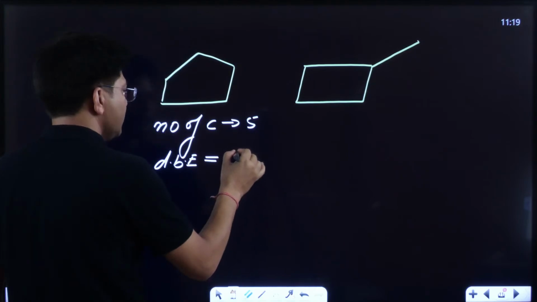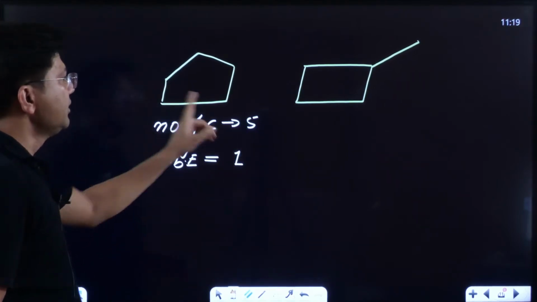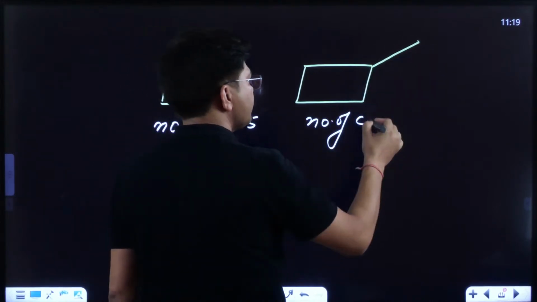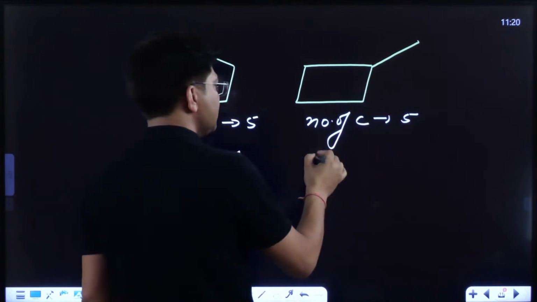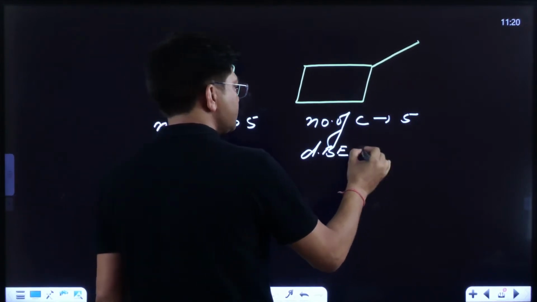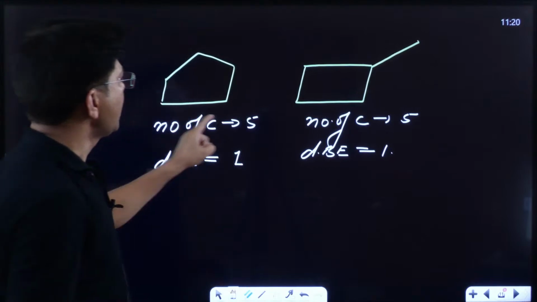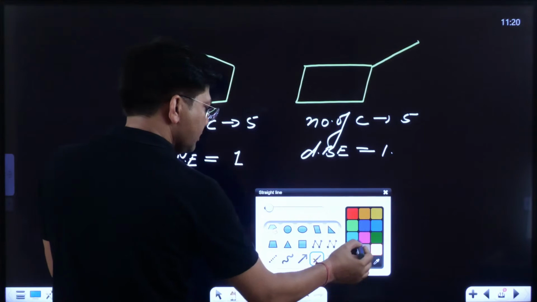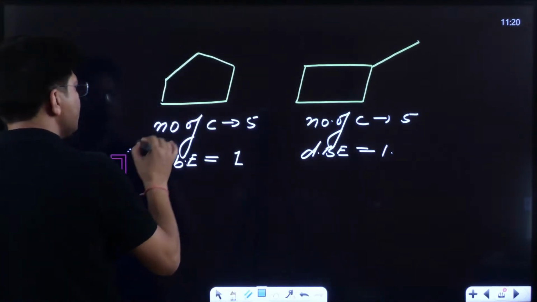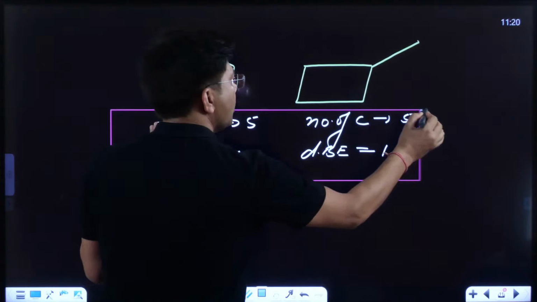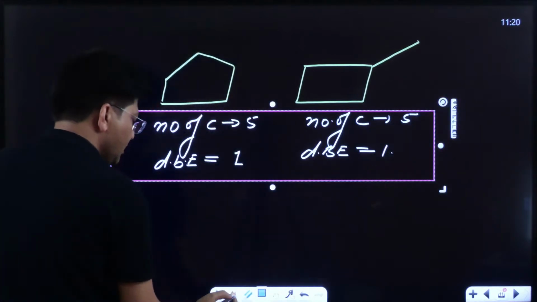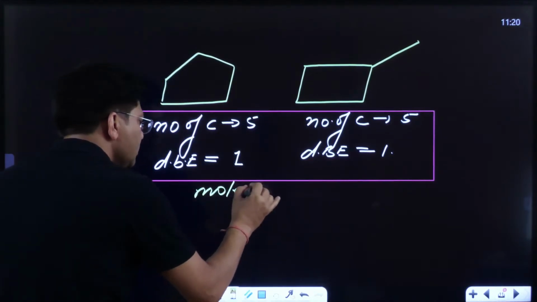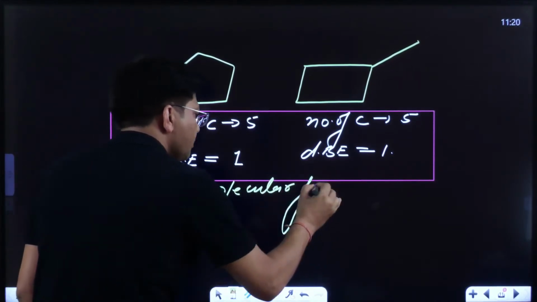Total number of carbons is 5 and 1 cycle, so DU is 1. If the number of carbons and DU are the same, remember one very clear thing: their molecular formula will be 100% the same. Molecular formula must be same.